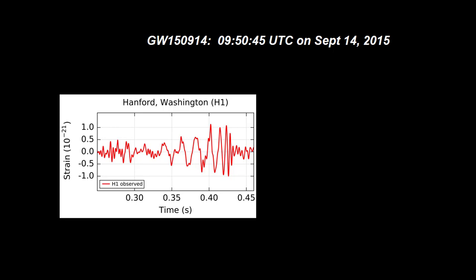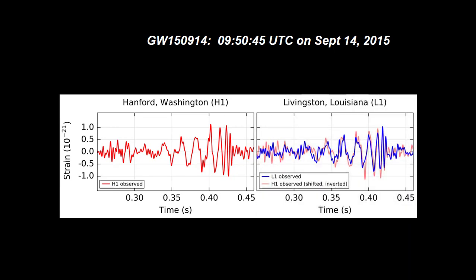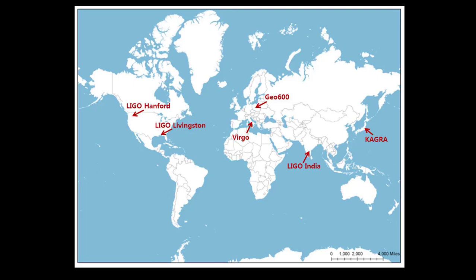But the sensitivity of the observatories is so high that the tiniest vibrations can interfere with the signals. So when both observatories, 3,000 kilometers apart, detect the same waveform, those local vibrations can be filtered out, and scientists know that they must be seeing a gravitational wave affecting the Earth. LIGO has 2 sister facilities under construction in Germany and Japan, and is working with another observatory in Italy that has recently come online and is ready for collaboration. There's also plans for a 6th site in India.